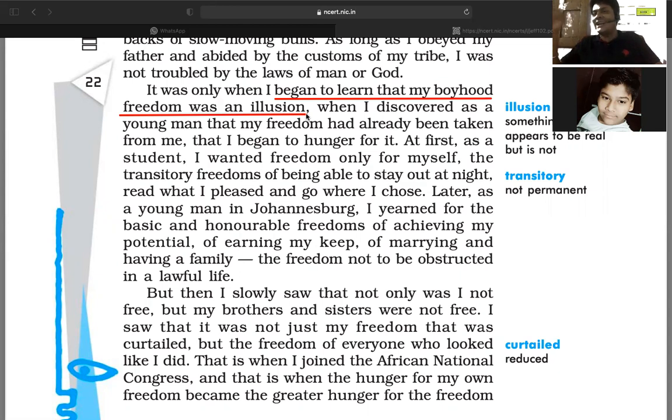Illusion means what? That it is not actually freedom. Boyhood freedom was not actually freedom, he realized.